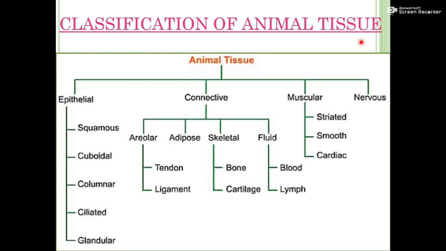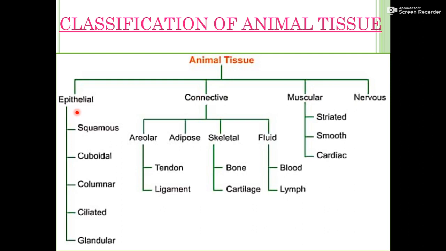Classification of animal tissue. Animal tissue is classified into four main types. First is epithelial, second is connective, third is muscular, and fourth is nervous. Out of the four tissues, the first one that we start is epithelial.